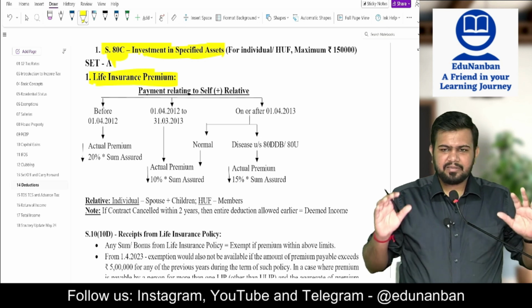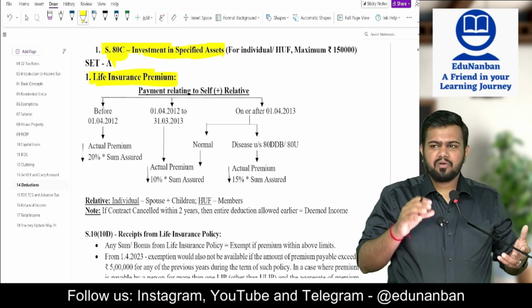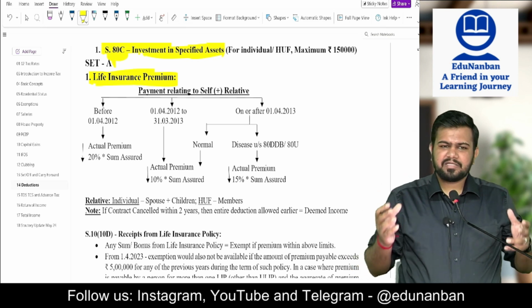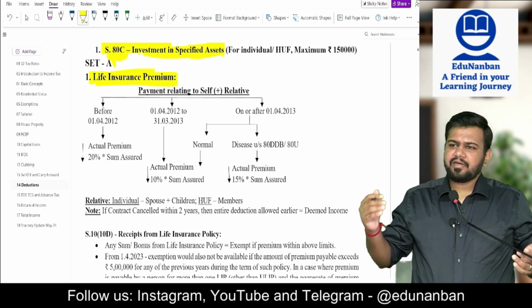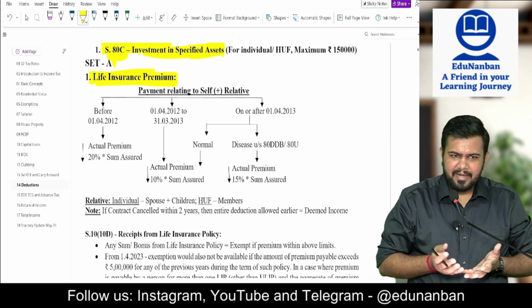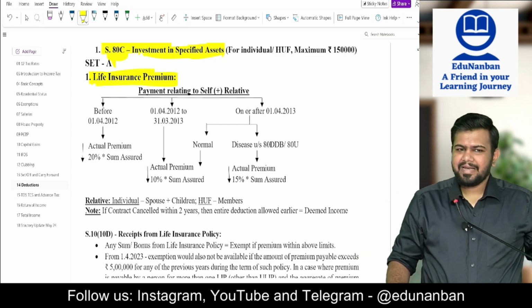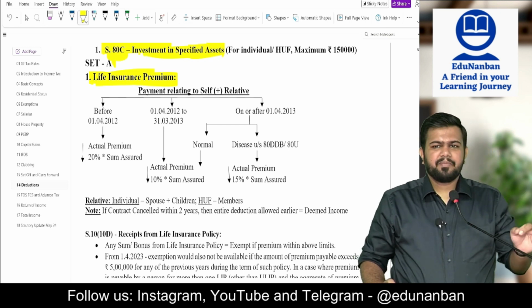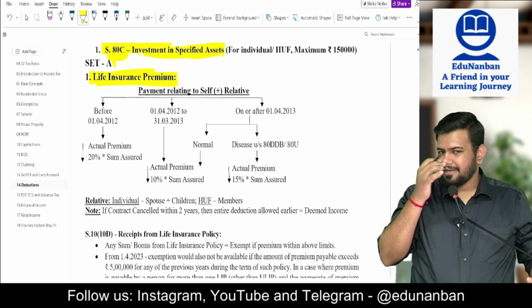The government wanted the taxpayers to save some money and invest in good types of assets. That is why they introduced 80C to encourage them. Hence, you will find different options under 80C. But all of these options combined, the maximum limit is how much? 1,50,000.